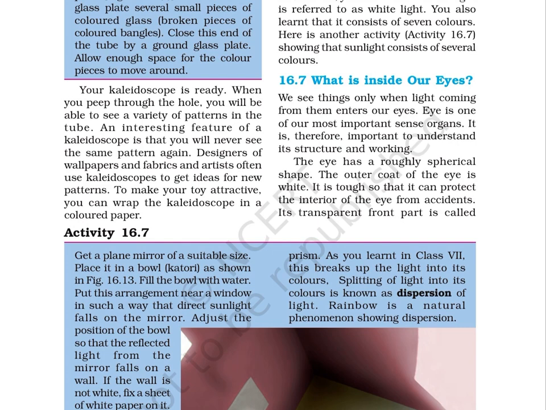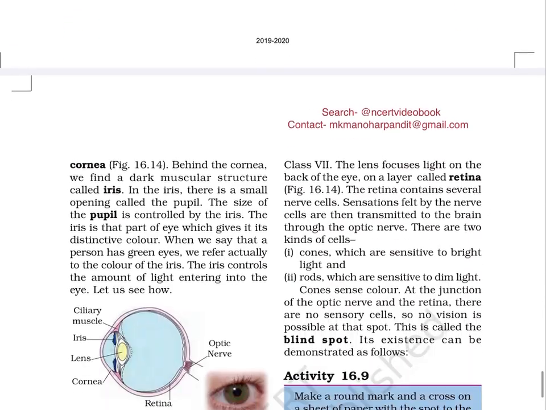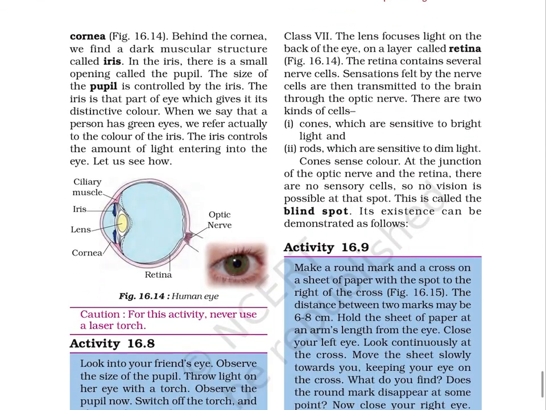Its transparent front part is called cornea, as shown in figure 16.14. Page 206. Behind the cornea, we find a dark muscular structure called iris. In the iris, there is a small opening called the pupil. The size of the pupil is controlled by the iris. The iris is that part of eye which gives it its distinctive color. When we say that a person has green eyes, we refer actually to the colors of the iris.